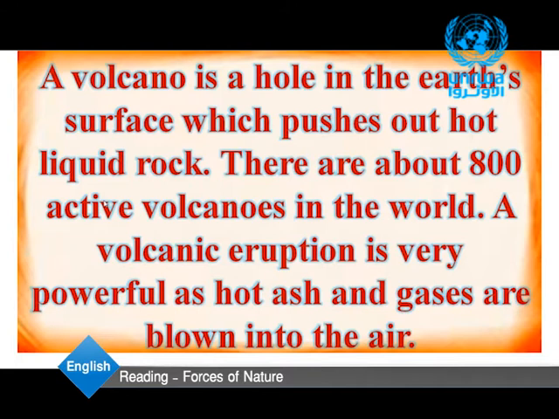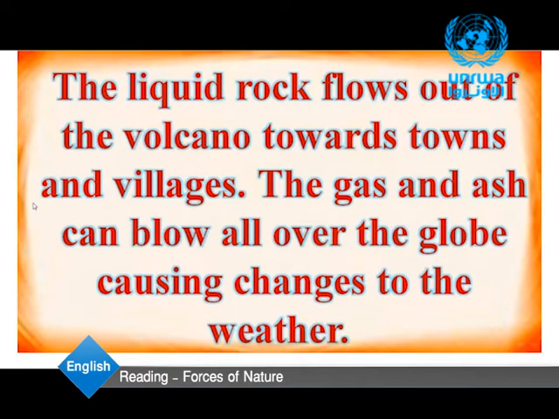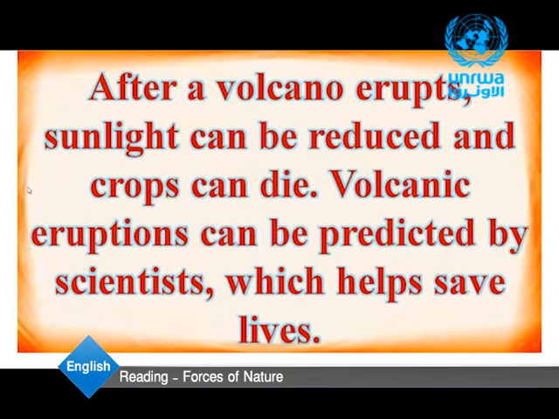There are about 800 active volcanoes in the world. A volcanic eruption is very powerful, as hot ash and gases are blown into the air. The liquid rock flows out of the volcano towards towns and villages. The gas and ash can blow all over the globe, causing changes to the weather. After a volcano erupts, sunlight can be reduced and crops can die. Volcanic eruptions can be predicted by scientists, which helps save lives.